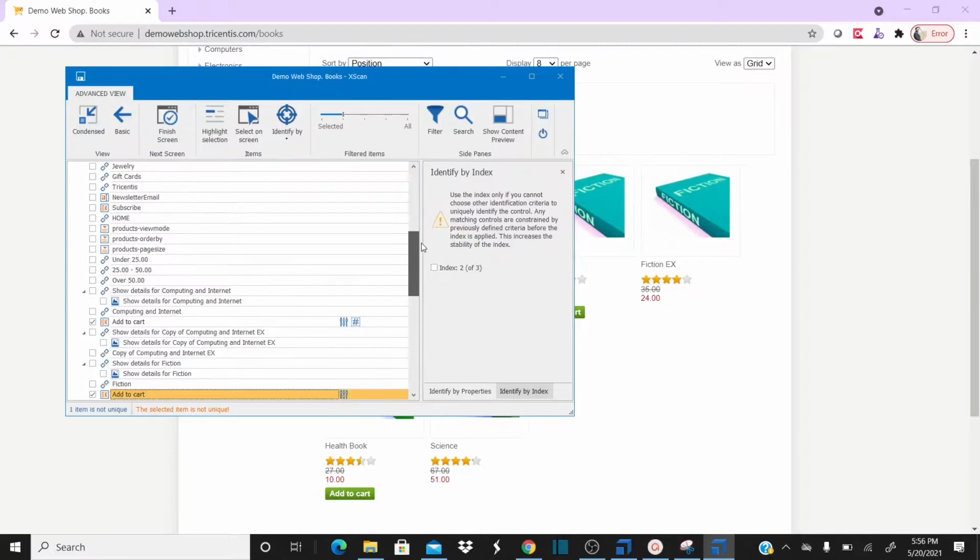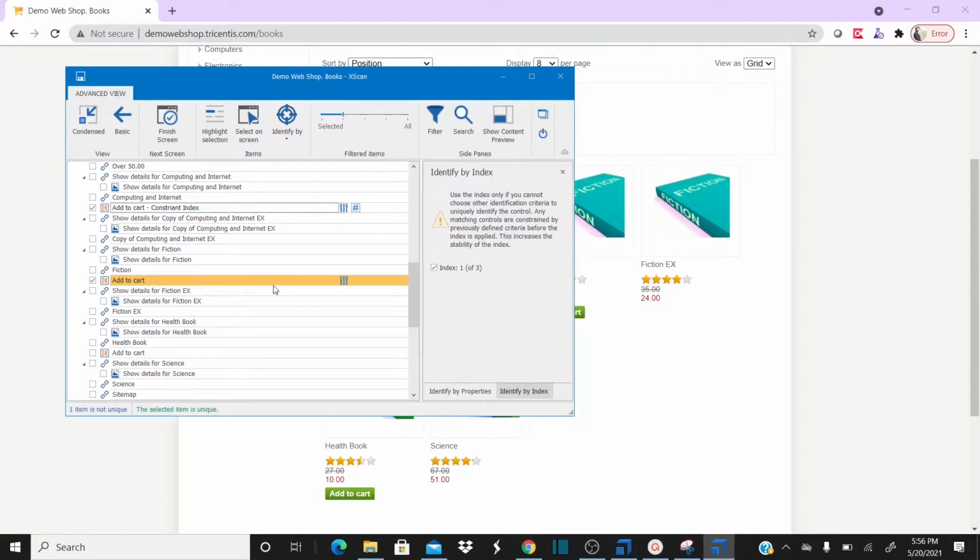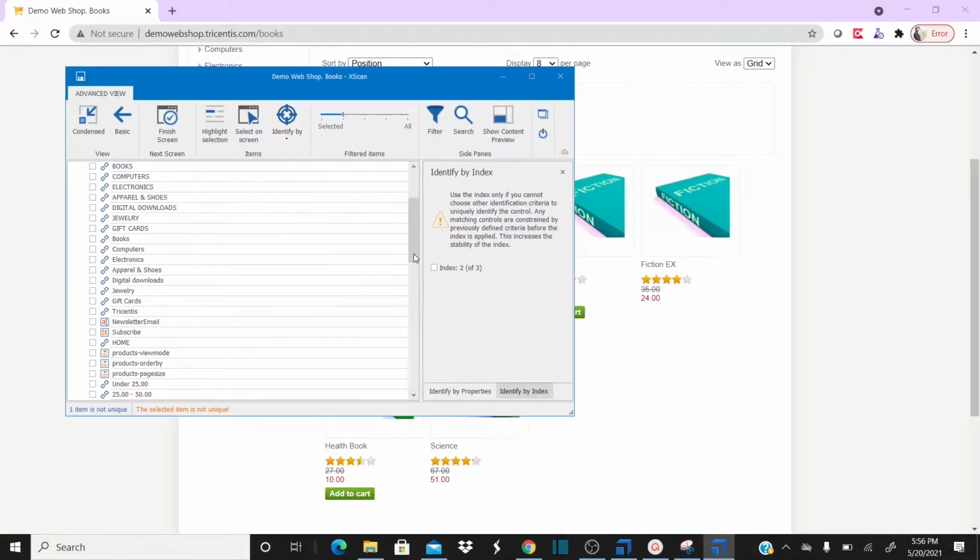The first add to cart button, let me rename it as add to cart hyphen constraint index. It means I'm adding this by using the identification called constraint index, and let me do this as an explicit name. Okay, so two controls I'm adding, and then just click on save. As soon as you click on save, the controls are added to your module.